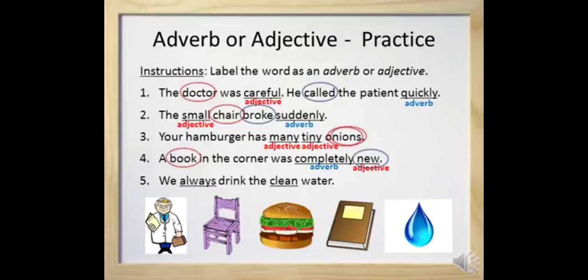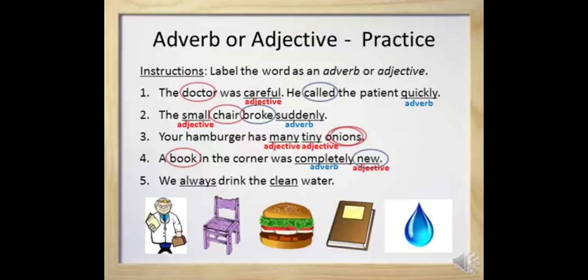Small is the adjective. Chair is the noun. Broke is the verb. And suddenly is the adverb. So adverb always adds to the verb. What is adjective doing? Adjective is describing chair, that means the noun or the pronoun.